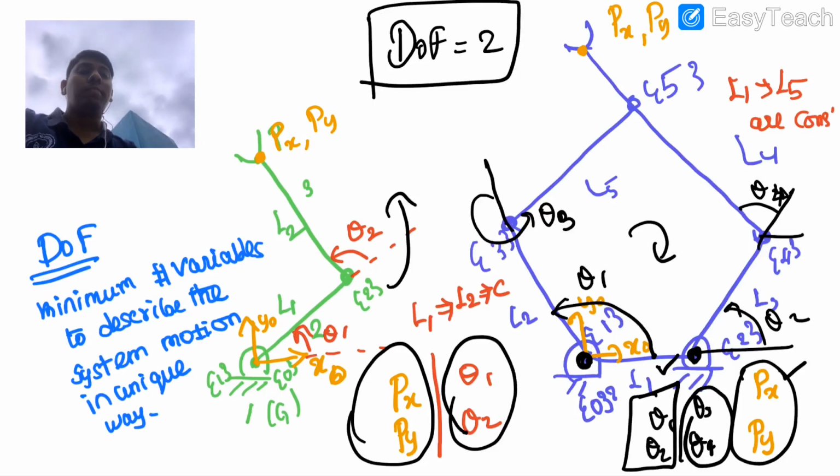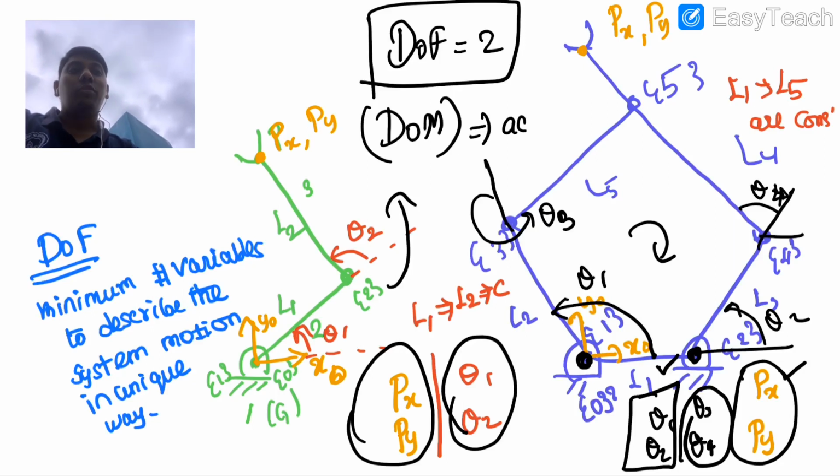So this is one thing. And what is degree of manipulability? The degree of manipulability is in terms of active joints.